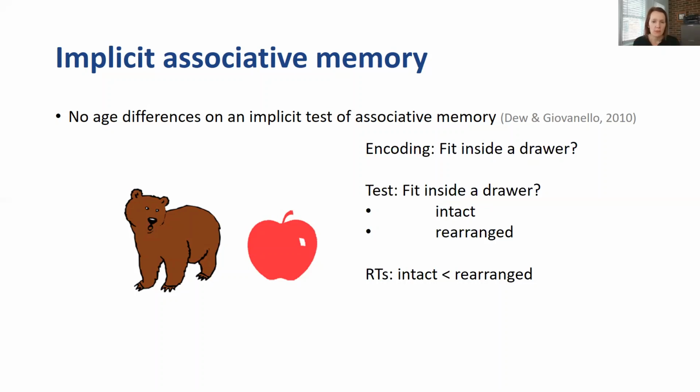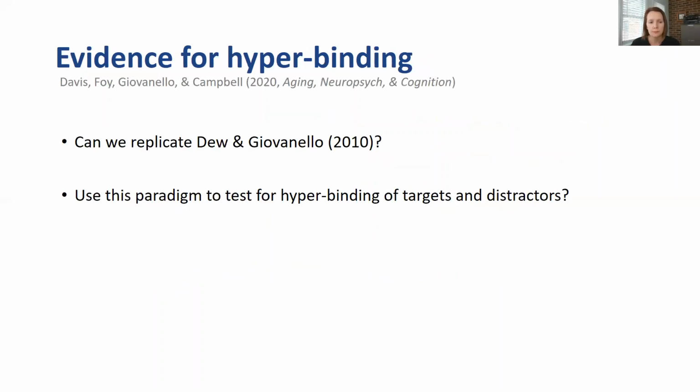And there were no age differences in this effect. So this suggests that older adults are able to learn this information, or able to learn these associations, and they can show that to you when it's tested implicitly in this case.